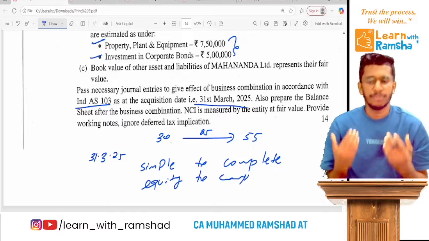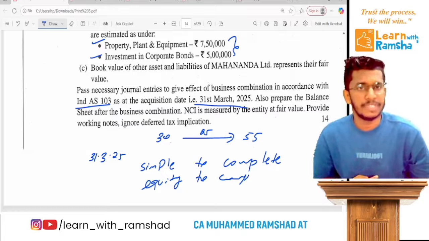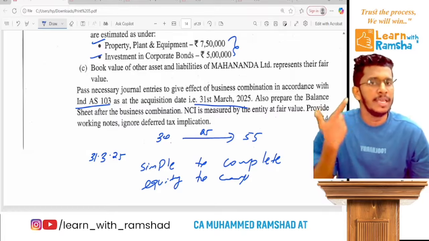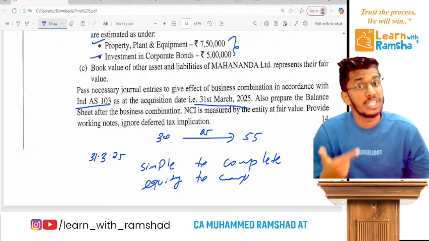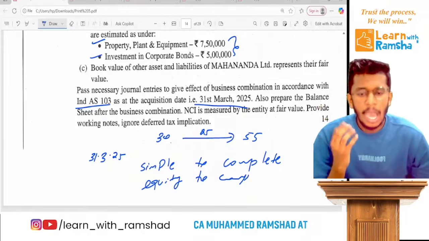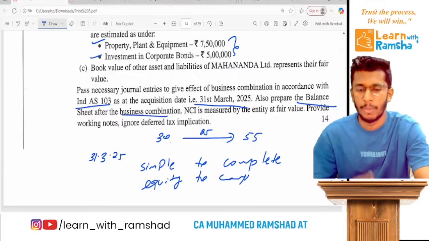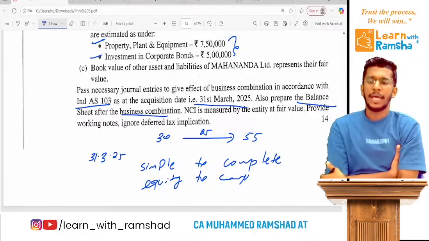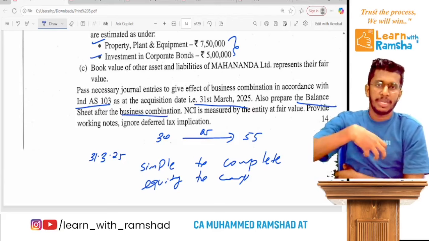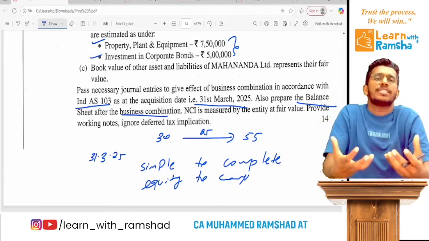At that time we usually pass three types of journal entries: one is the remeasurement entry, the other is the OCI transfer entry if there is any balance, and then the acquisition entry. Clear? After that, you have to prepare the balance sheet immediately after this combination.